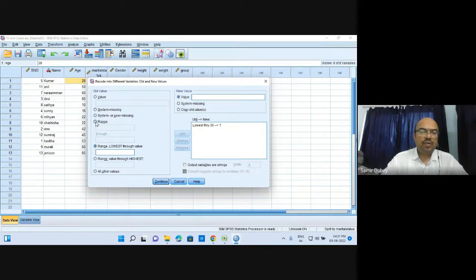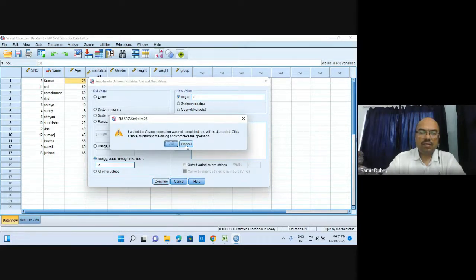Then we need to go to range. Here it is. Now let us give the second group name. It is 31 to 50 suppose, or 31 to 60. 31 to 60 we will group. We will give it the value 2. We will add it over here. Then 61, or you can say from 61 onwards. So rather than range, let us go to range value through highest. So 61 through highest, it will be named as 3. Oh, sorry, we have not added it.